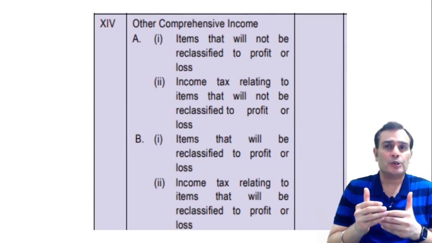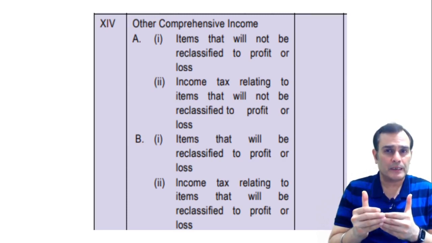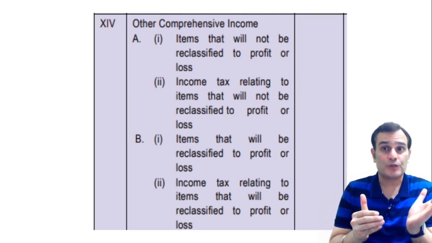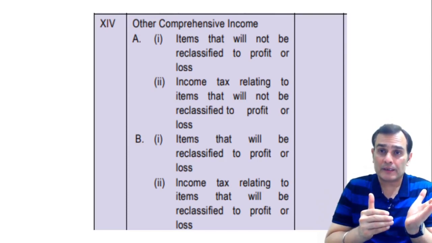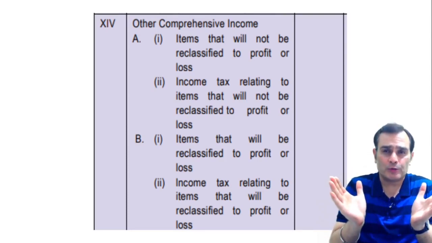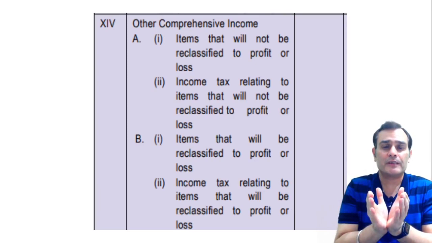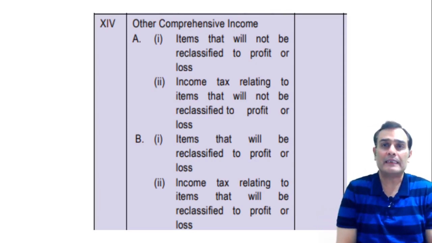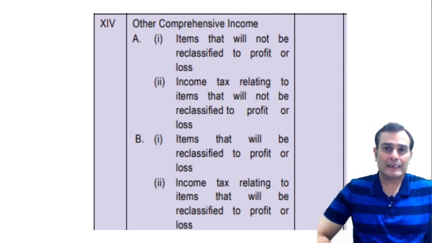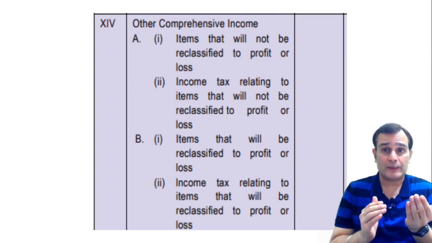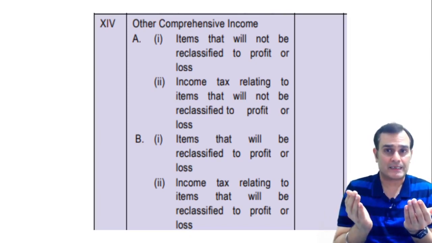That means you would record in point number A1, let's say 10,000, and then record in the brackets 4,000, or you could directly show the net figure in the point number 14A as 6,000. So A1 would reflect the gross value, A2 would reflect the tax effect.